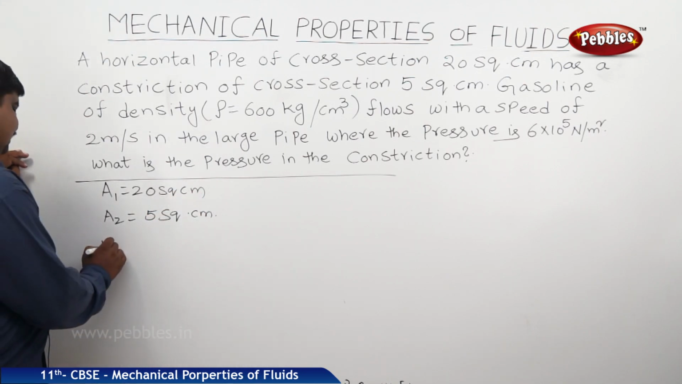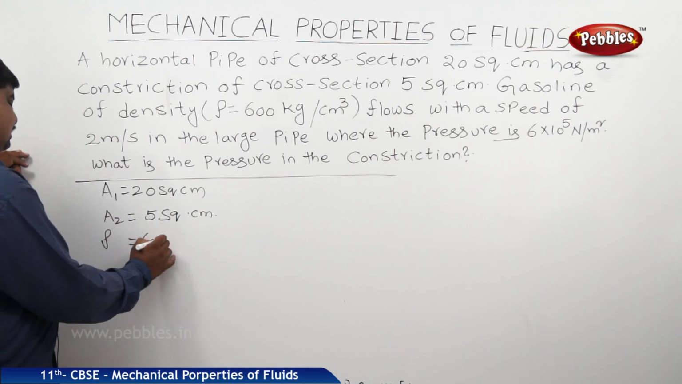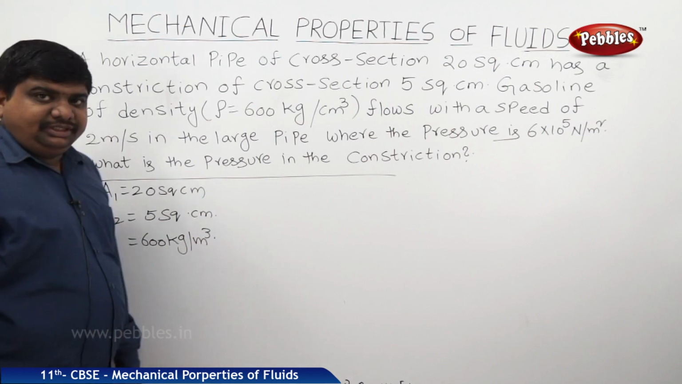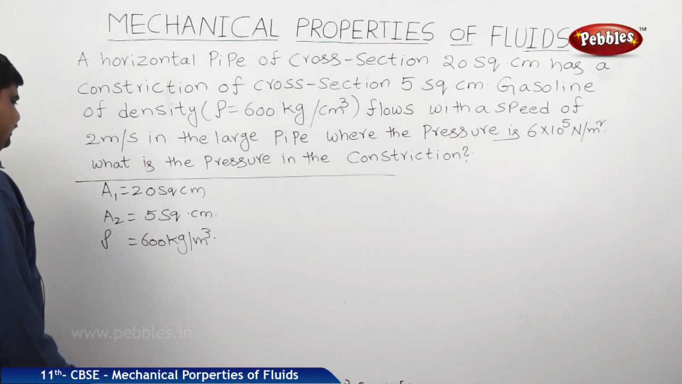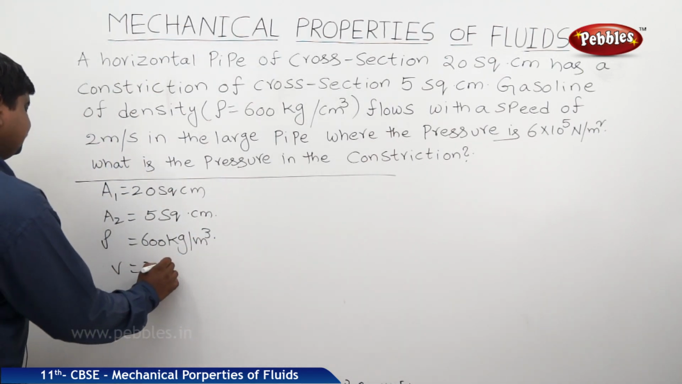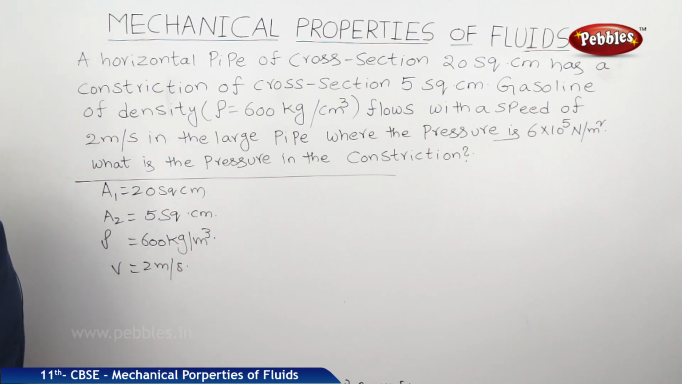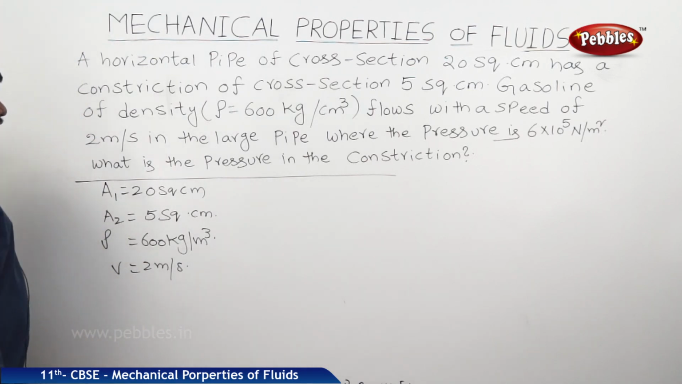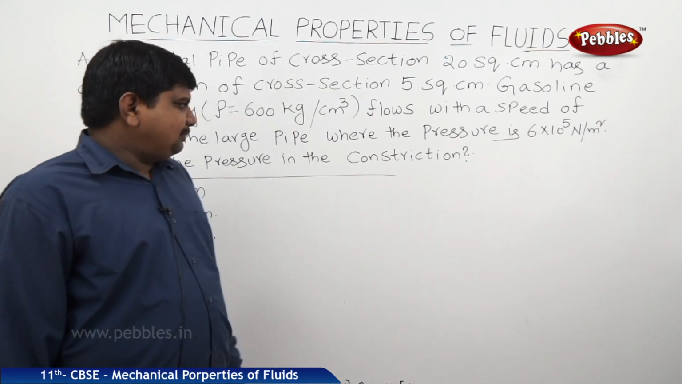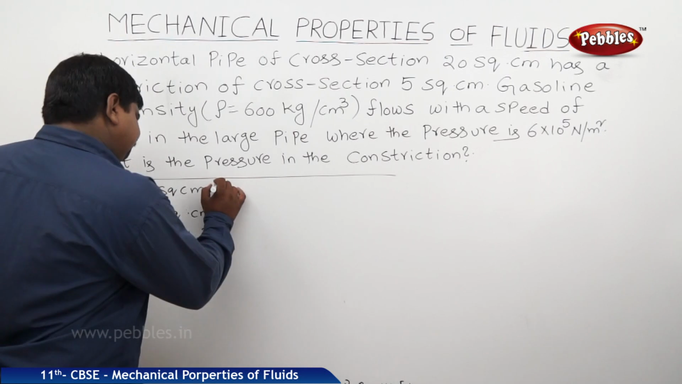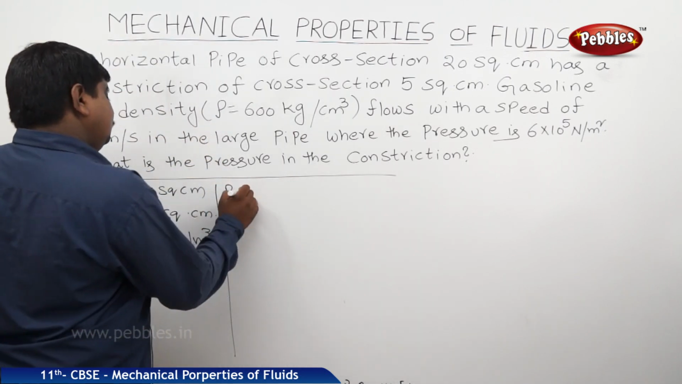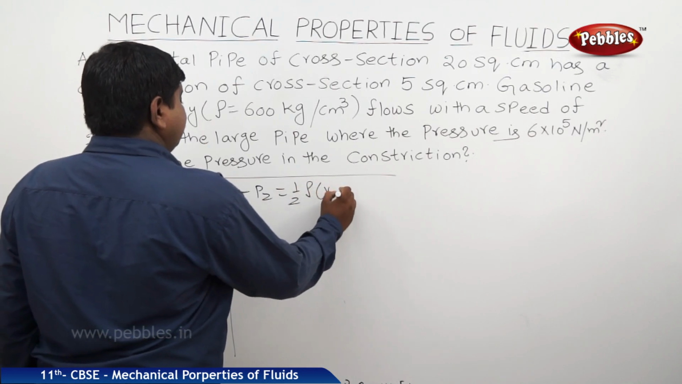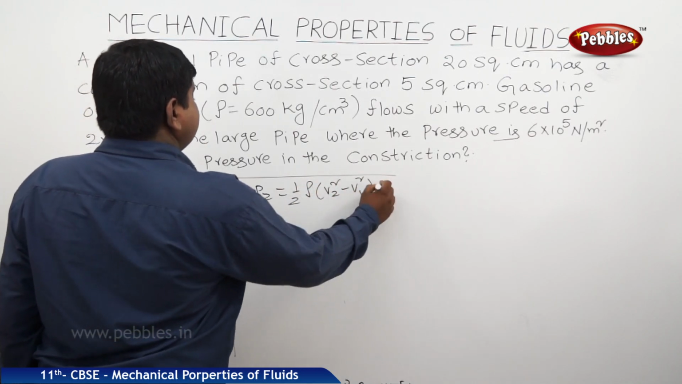The density of the gasoline was 600 kg per meter cube, which is flowing with a speed of V is equal to 2 meters per second. The pressure in the pipe is 6 into 10 to the power of 5 Newton per meter square. Now we should find out the pressure in the constriction. So we can say that P1 minus P2 is equal to half rho into V2 square minus V1 square.